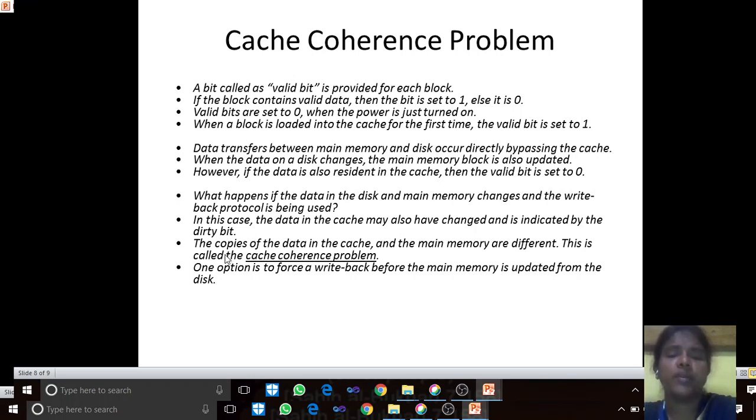Valid bit, dirty bit. The copies of the data in the cache and the main memory are different when the dirty bit is set. This is called the cache coherence problem. They are not able to match the two copies of the data even though they are the same program. One option is to force a write back before the main memory is updated from the disk. This is a solution for the cache coherence problem.